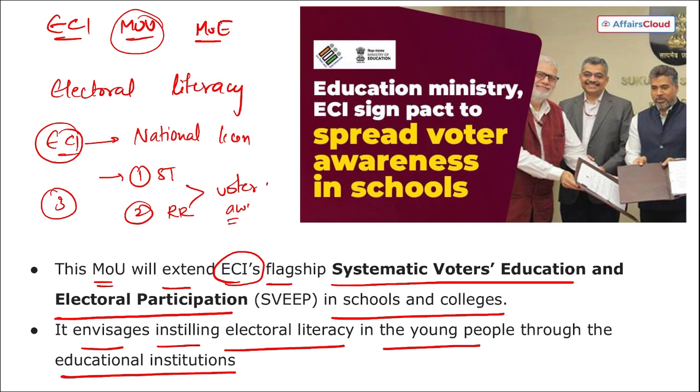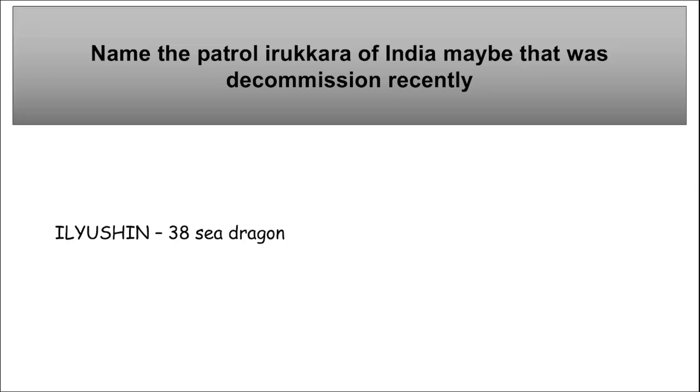Then, if we talk about the Election Commission of India, who is the Chief Election Commissioner? Rajiv Kumar. The headquarters is in New Delhi and it was established in 1950. Next, name the patrol aircraft of India that was decommissioned recently.